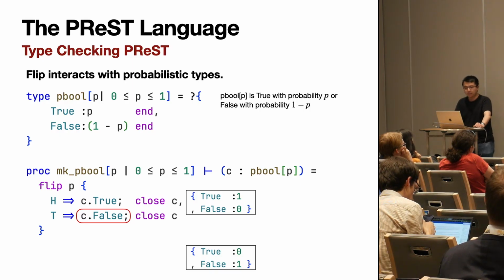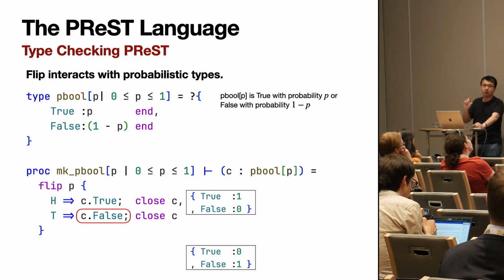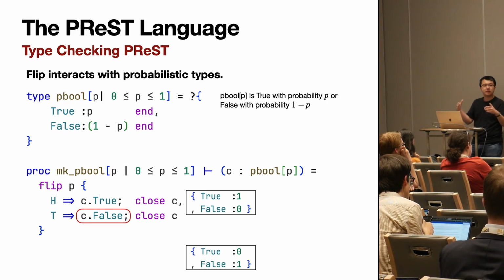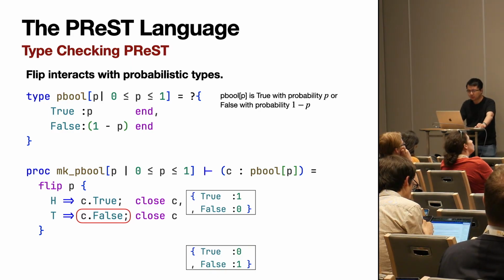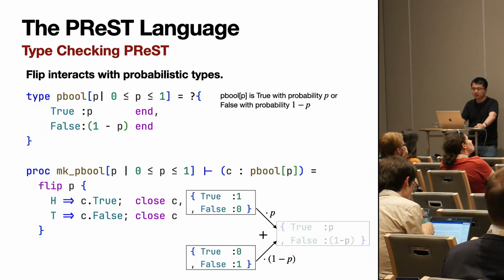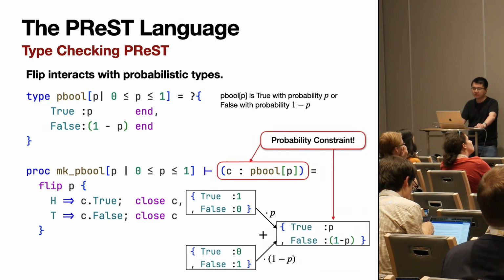However, because both of these actions are inside of the arms of the flip expression, to compute the joint distribution of these two actions, we would have to perform a weighted sum of these. So the overall probability distribution that we would observe from this flip expression would actually just be the weighted sum of these, which is true at p and false at 1 minus p.